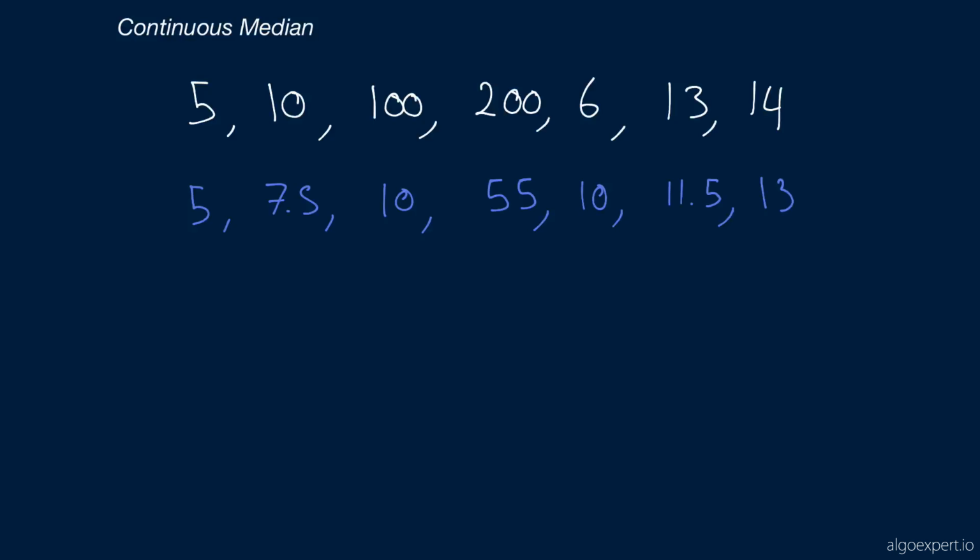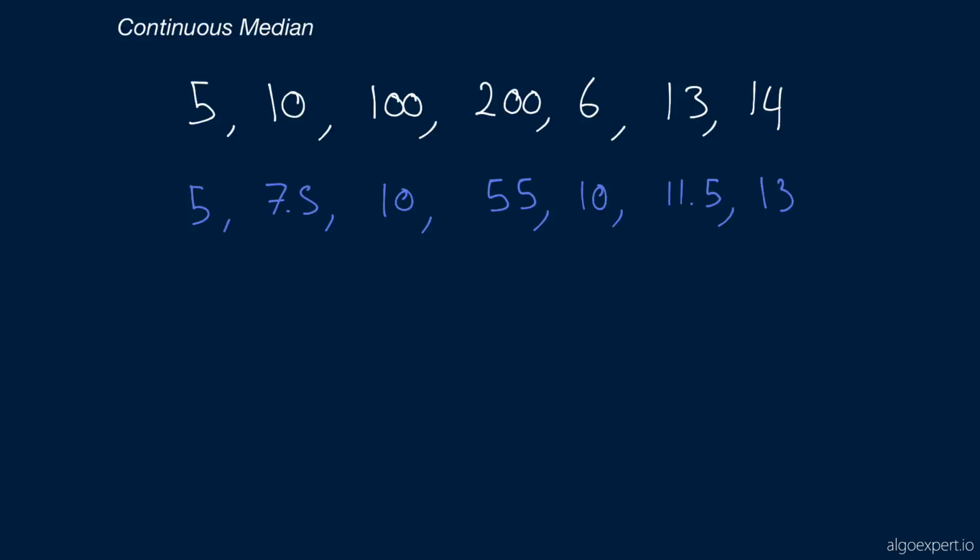Now you might be thinking, okay, this seems nice and dandy, but why are we bothering doing this? Why not just do the thing with the array at the beginning? Well, it turns out that insertion in a heap is a lot faster than insertion in a sorted array, because insertion in a heap only takes log of n time. Now, there will be a bit more of an involved aspect to this algorithm, because we might have to rebalance the heaps, because we want the heaps to represent about half of the set of numbers each. We never want one of the heaps to start getting too big.